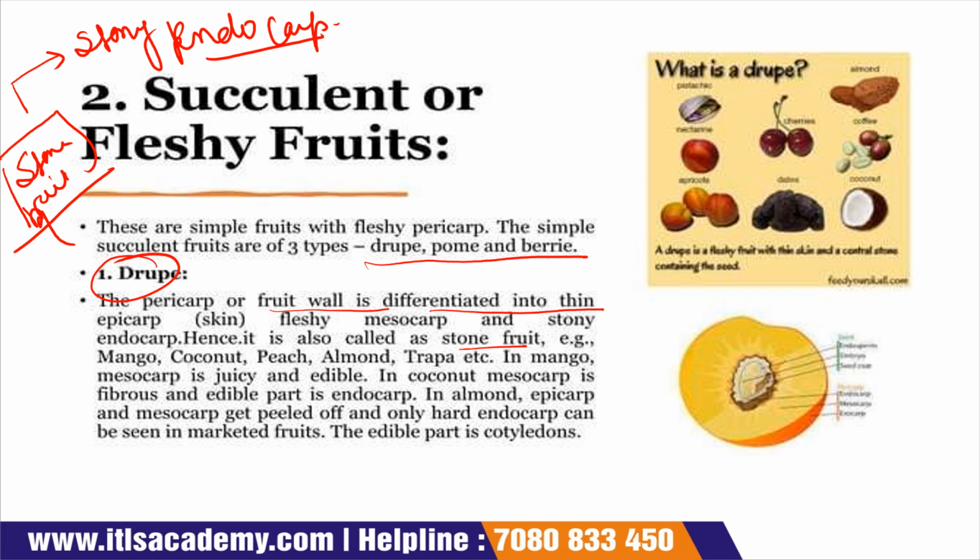So there is a difference between the fruits coconut and almond. In your competitive exam, it may be asked which part of the mango is edible, which part of the coconut is edible, which part of the almond is edible. So you have to know about this.